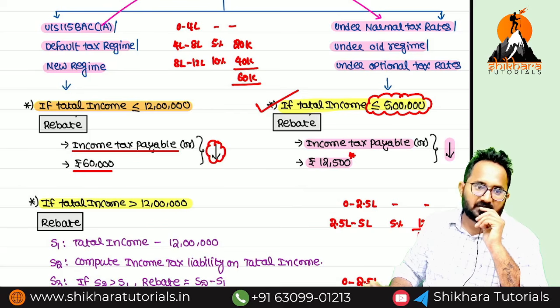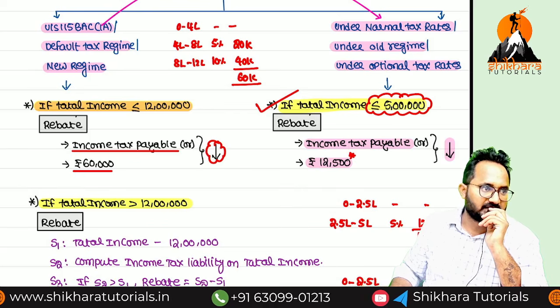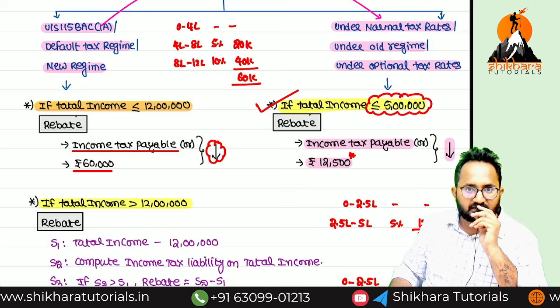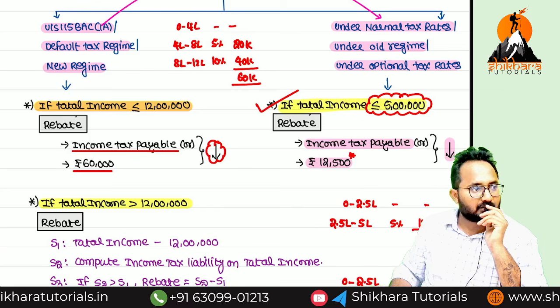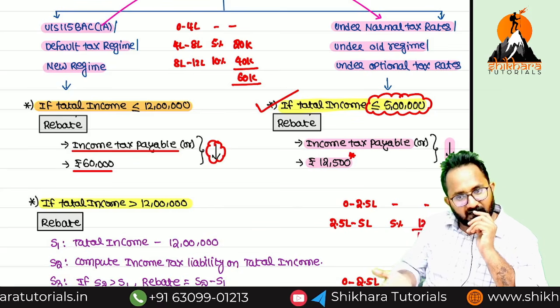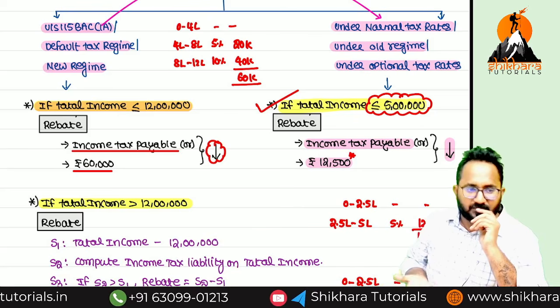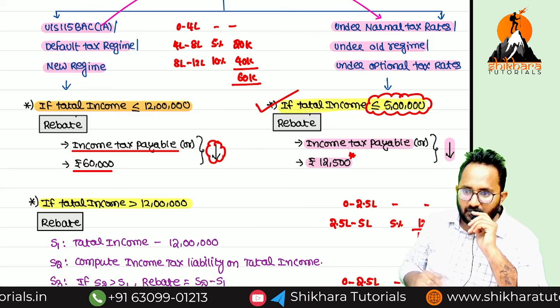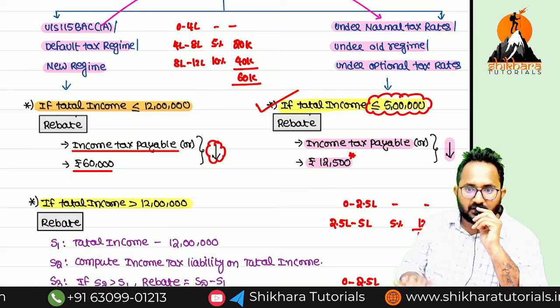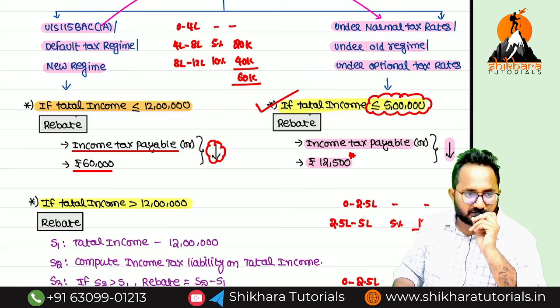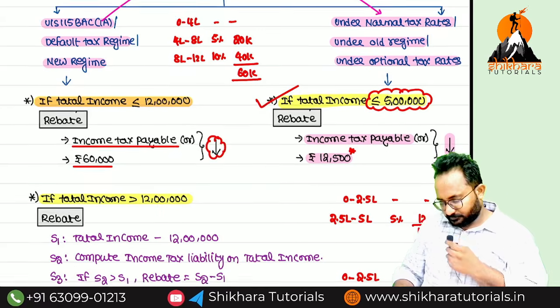There is not much logic involved in this default tax regime. In the default tax regime, they gave rebate up to how much? 12 lakh total income. In normal, 5 lakh only. So most of the SSCs will go with 115BAC(1A). That's why it is our default tax regime. Understood?